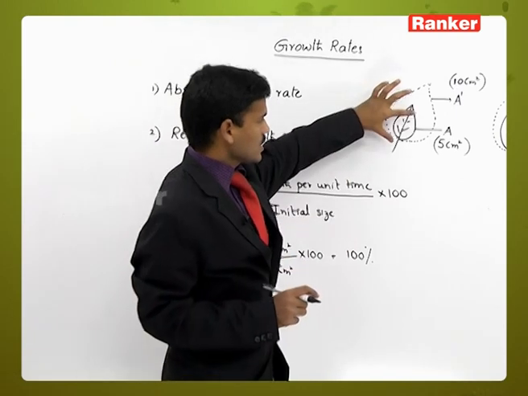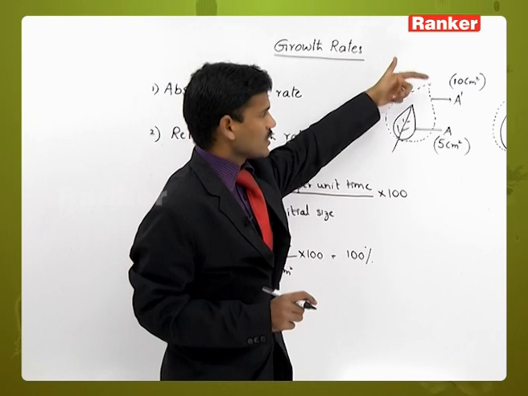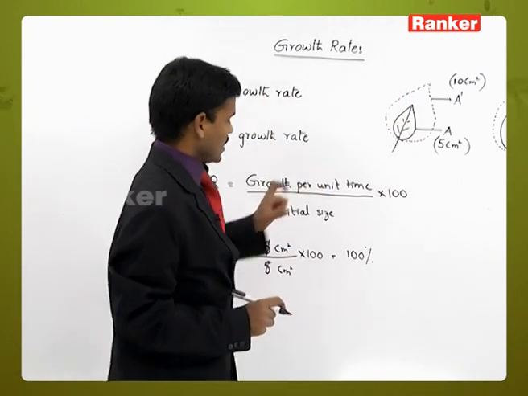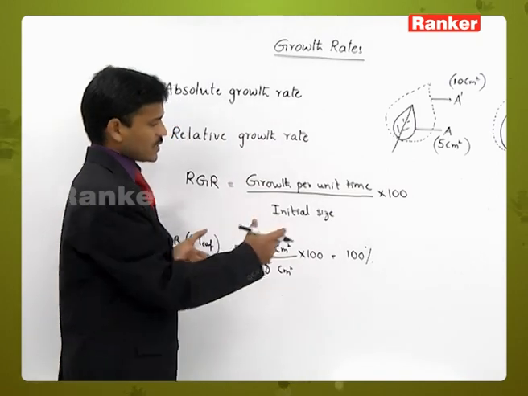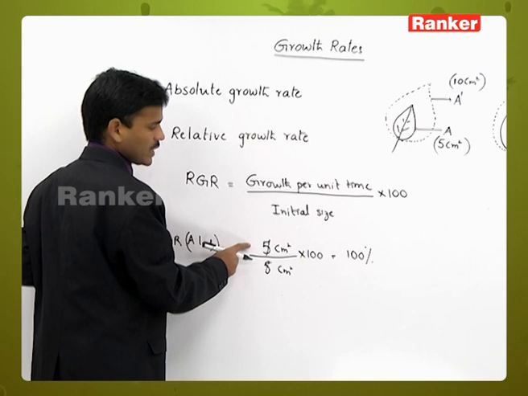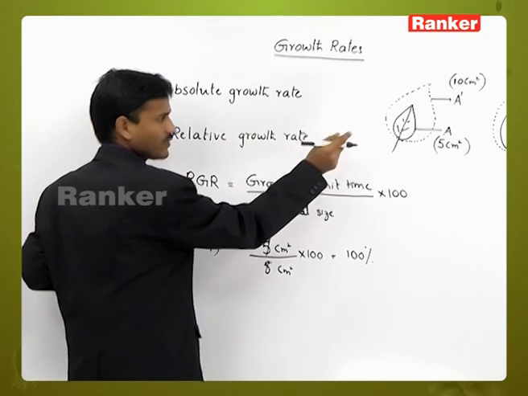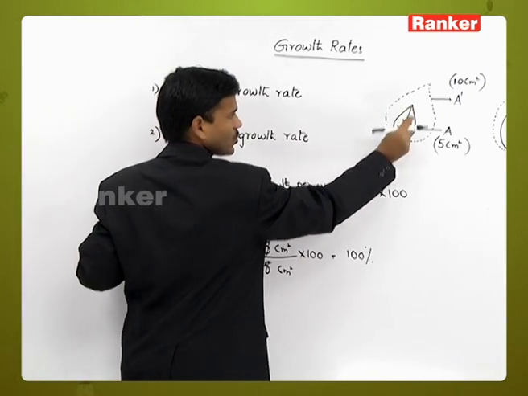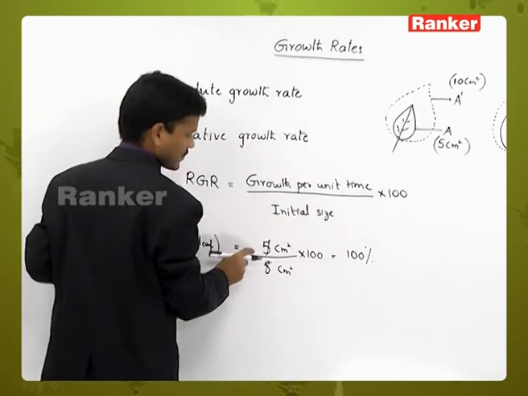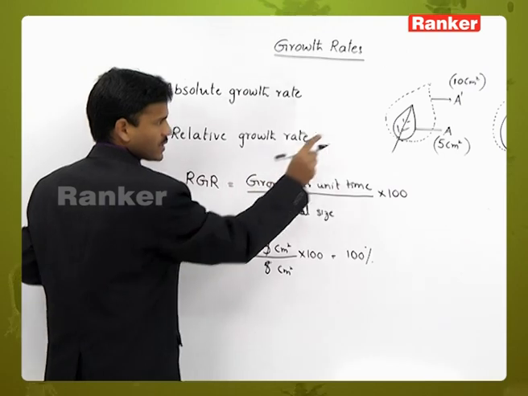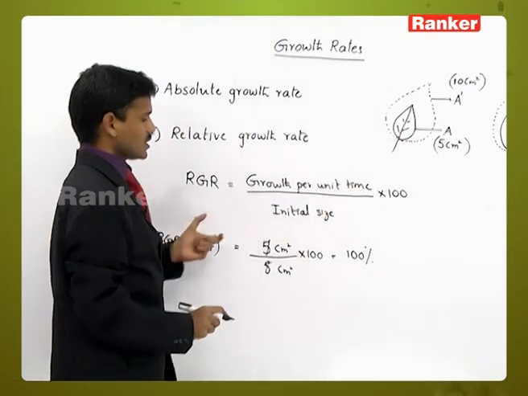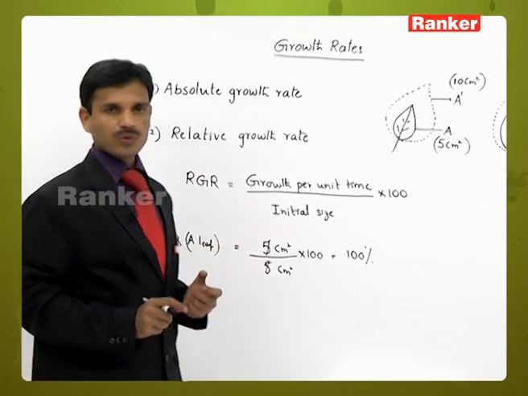So the growth in the surface area, it is double. In one day, the surface area is double. So that's why the relative growth rate is showing 100%. So growth per unit time, in per unit time means here in one day, how much growth occurred here? 10 minus 5, 5 centimeters square. Next the initial size is 5 centimeters square and into 100, that is showing the 100% relative growth rate.